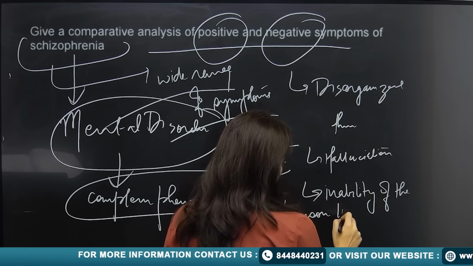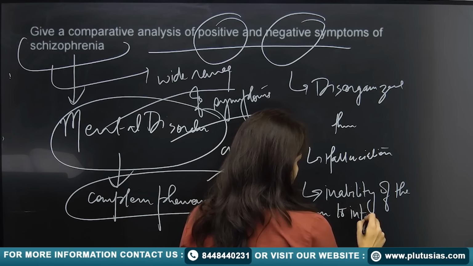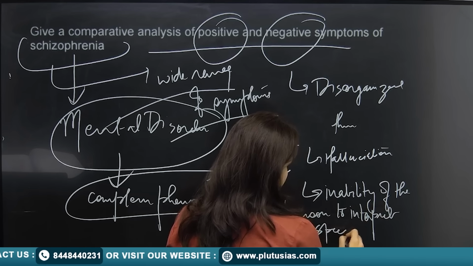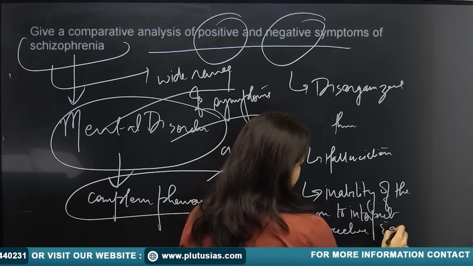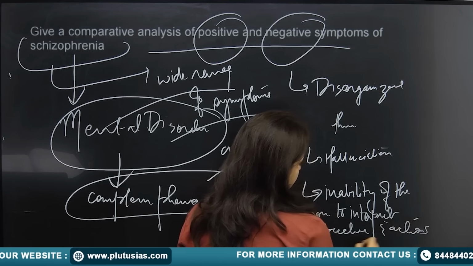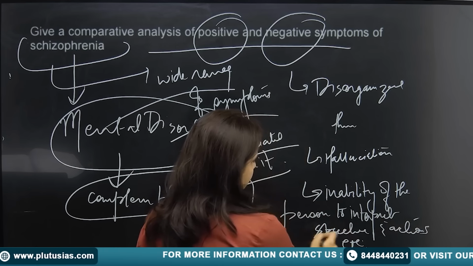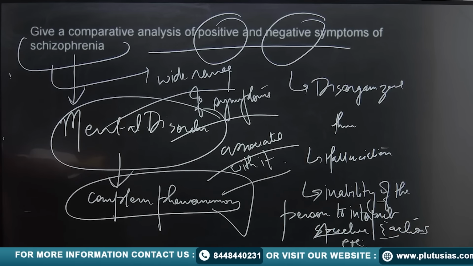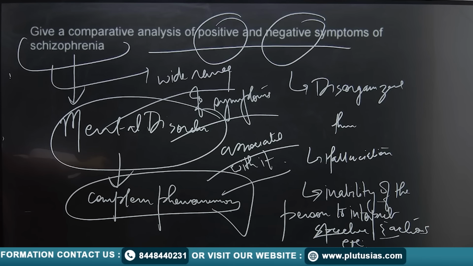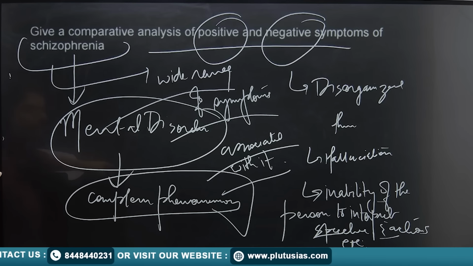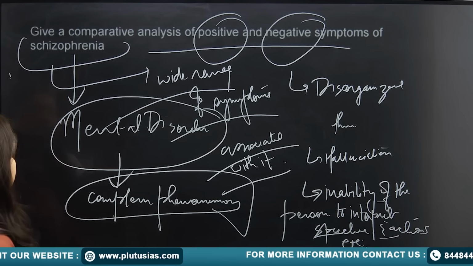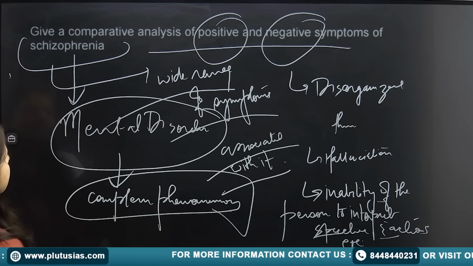So you can say the inability of the person to interpret speeches, actions, etc. Fine. Now, other than what you are going to talk about is, for example, when the person is suffering with this kind of disorder, they have a very little sense of motivation.